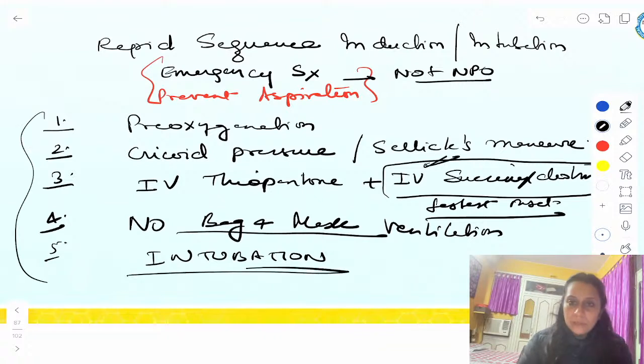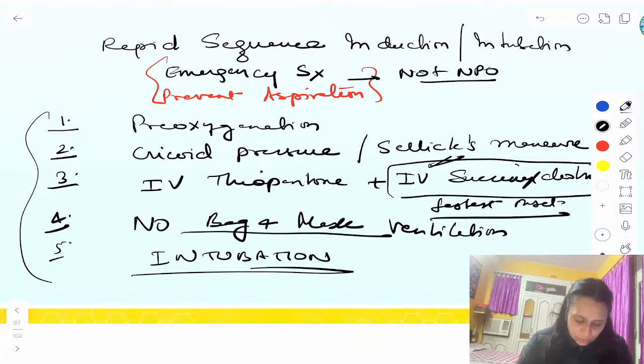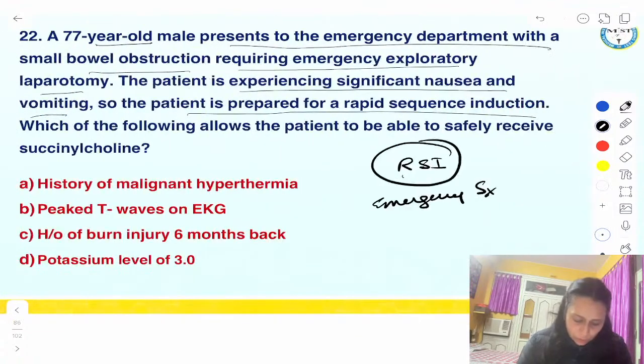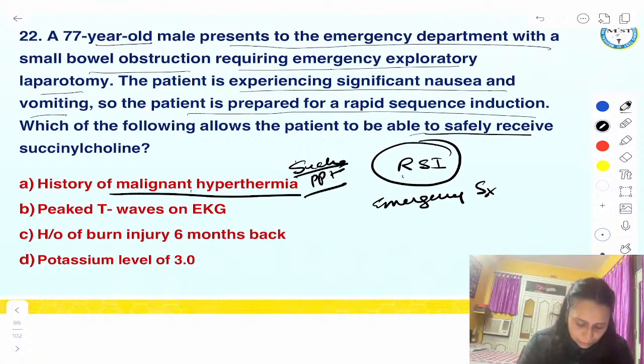So we use succinylcholine. So they have asked, the patient is a trauma patient, and in what can we use succinylcholine? Patient has a history of malignant hyperthermia. We can never use succinylcholine. Succinylcholine can precipitate malignant hyperthermia. We may never use it. It's a life-threatening complication.